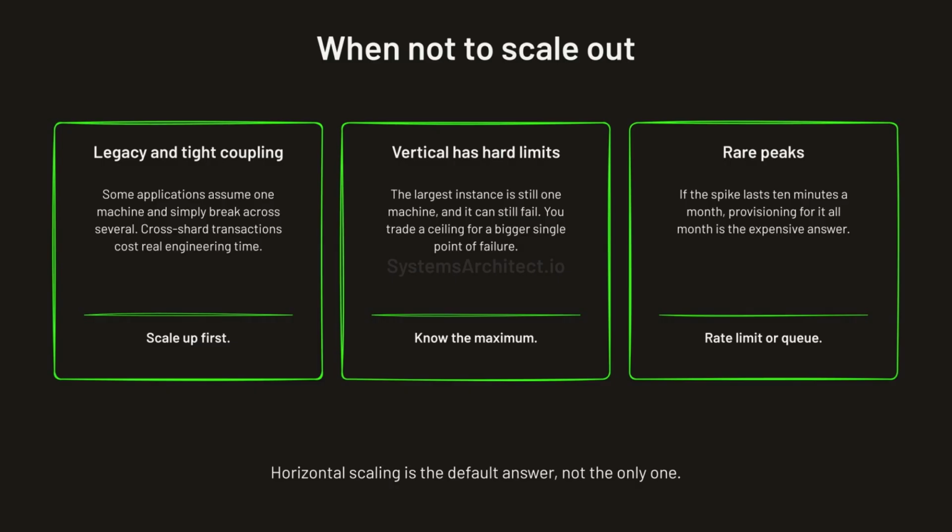But vertical scaling has hard limits. It also creates a bigger single point of failure. The largest instance available is still one machine, and it can still fail.